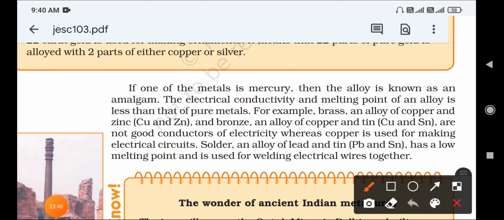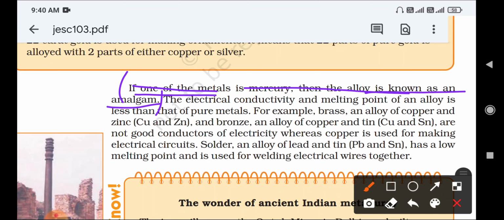If one of the metal is mercury, then the alloy is known as what? Amalgam. Again, one more question comes here: what is amalgam? We can write: if one of the metal is mercury, then the alloy is known as amalgam. If you are making an alloy, first you take one metal as mercury, the remaining may be metal or non-metal, but the formed alloy is always called amalgam. That is a one mark definition.